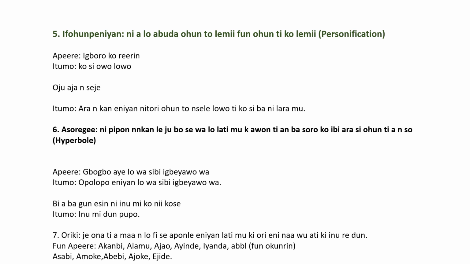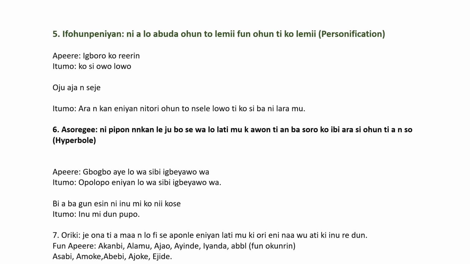Example, gbogbo ayé ló wá síbi ìgbéyàwó wa. The whole world attended our wedding. Which means the person is trying to create an expression to show that almost everybody in the whole world was present on our wedding day.